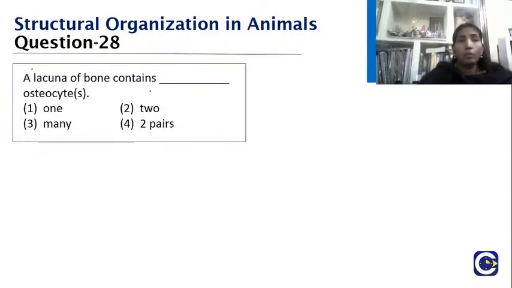A lacuna of bone contains dash osteocyte: 1, 2, many, or 2 pairs. So what should be your answer? Osteocyte is a bone cell. So in a lacuna of a bone, what should be the answer? Yes, children, I am just looking for your answer. Yes, very good.